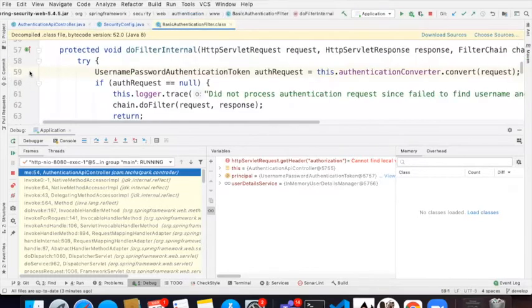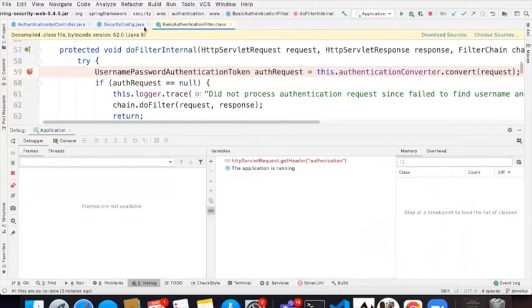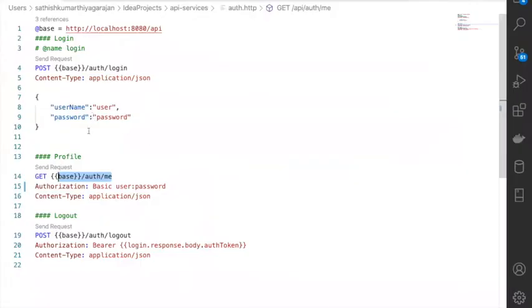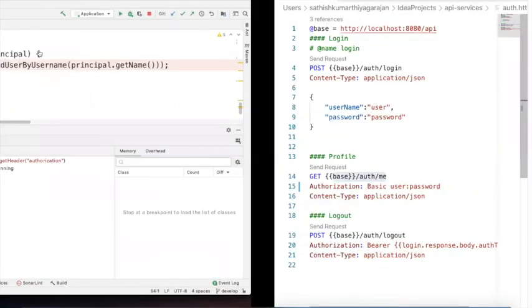Actually, I put a debugger already. I think that's why it came here directly. So now you see, every time you send a request, I'm going to send the request again. See, here is my controller. We'll go by the flow. We will build from here. We will see it in detail today. We'll go slow and steady. Now, it returned this. But now let us look at the actual flow.